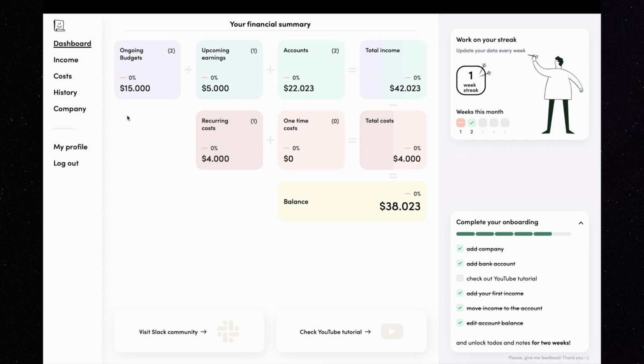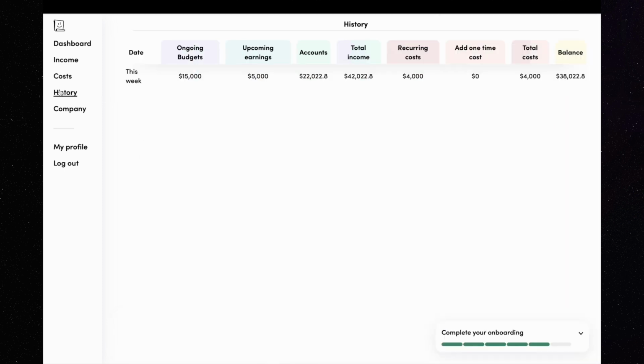Okay, now let's move to the last page, history. If you didn't fill out any columns, you will see this illustration encouraging you to do so. But if you did, you will see all the records from the dashboard saved in the history for the current week.